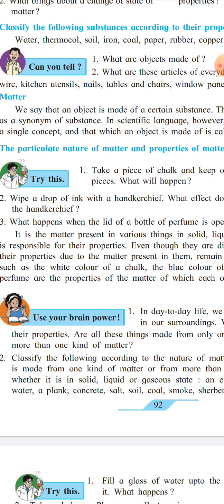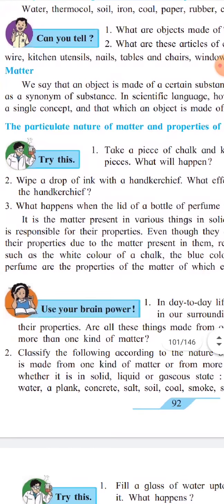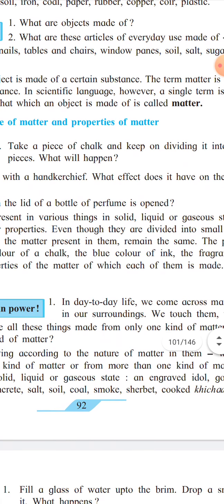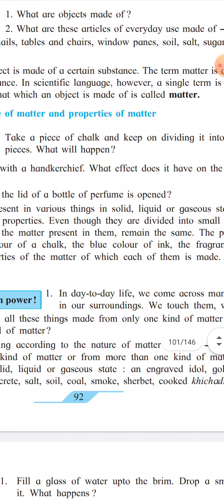Suppose chalk is in solid form, ink is in liquid form, perfume is in gaseous state. The color of chalk, the blue color of ink, the fragrance of perfume, all are properties of their matter which remain unchanged.